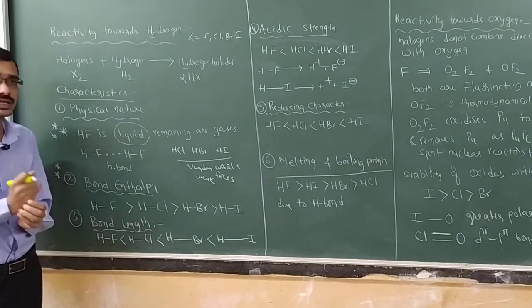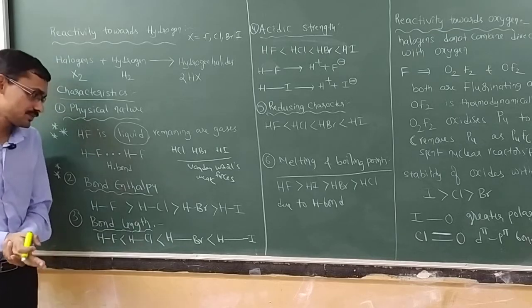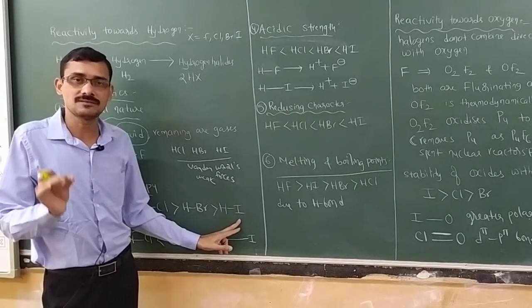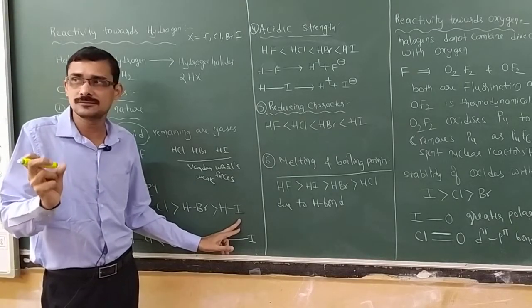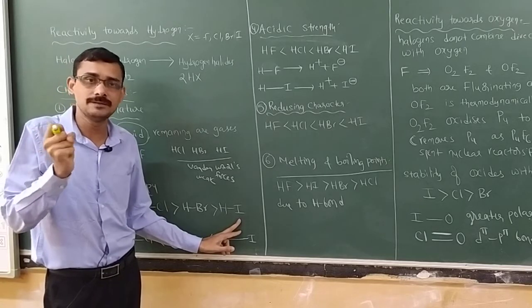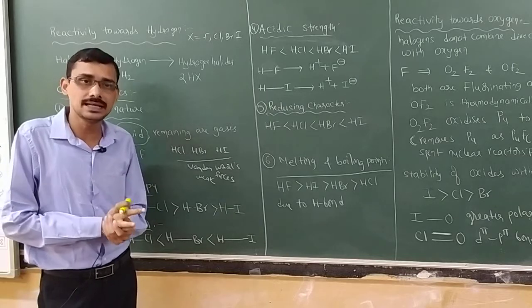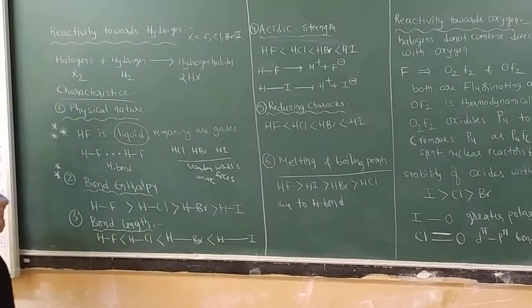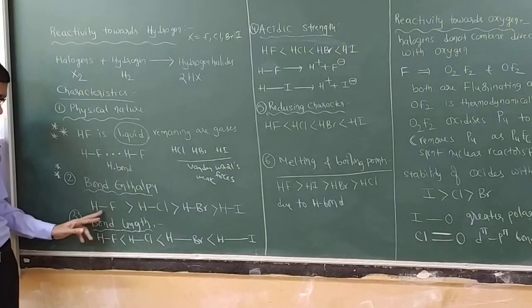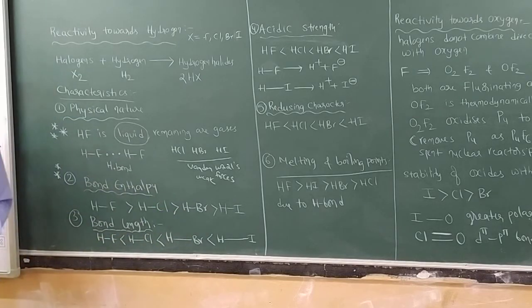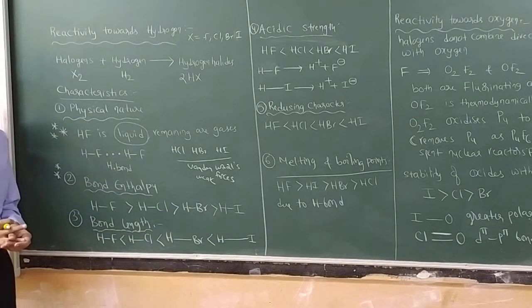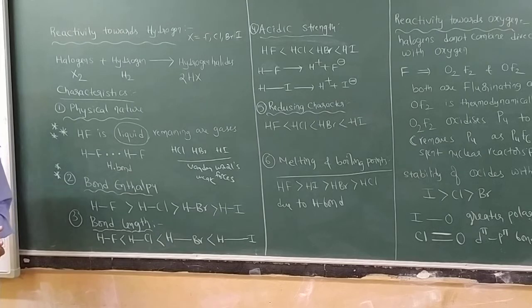Small size always has more bond energy, whereas in HI, because of large size, the nuclear force of attraction is very weak. That is the reason bond enthalpy is weak in HI. So bond enthalpy from HF to HI decreases because of the increase in the size of the halogens.